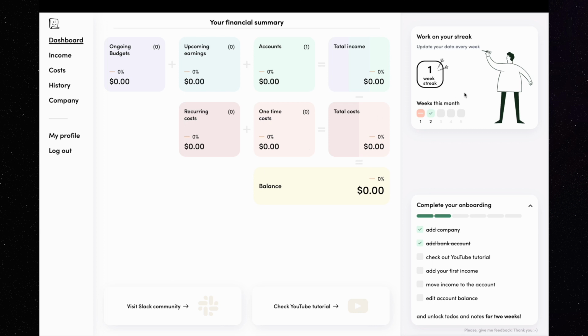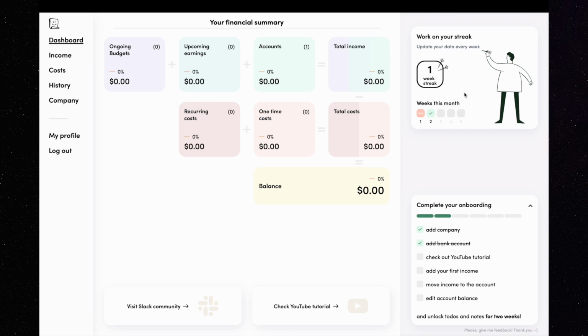On the right side, you can see a module called Work on Your Streak. I created it to underline the importance of updating the data regularly. To get one streak record counted, all you need to do is to log into the app. I designed it this way because there are times when you might need to change something in your finances a few times per week, and there are weeks when you don't need to change anything.